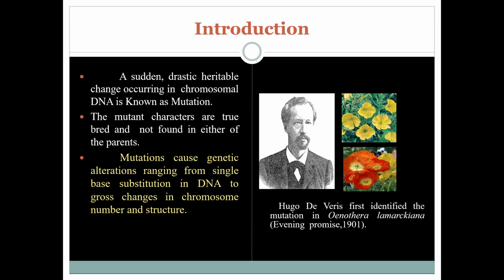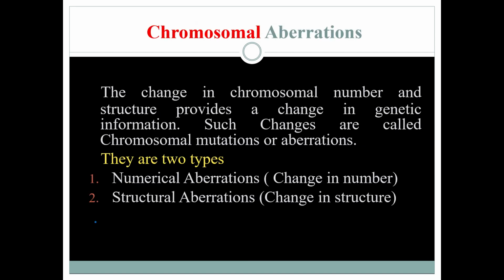Now let us discuss about chromosomal aberrations. The change in chromosomal number and structure provides a change in genetic information. Chromosomal abnormalities are of two types, numerical aberrations and structural aberrations. If any change in number of chromosomes in the genome of an organism occurs, it is called numerical aberration. Examples are polyploids and aneuploids.